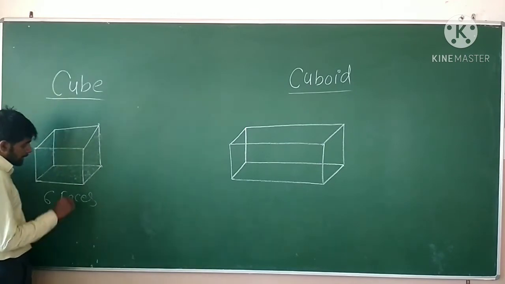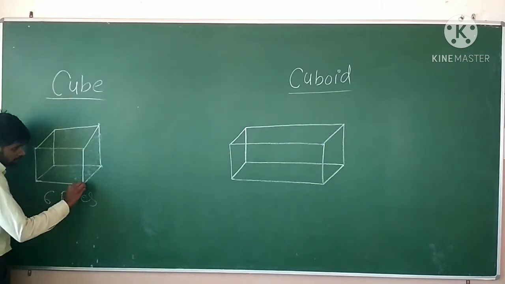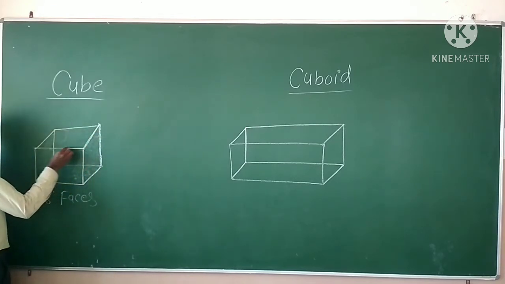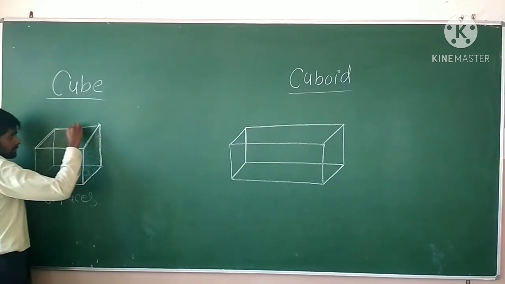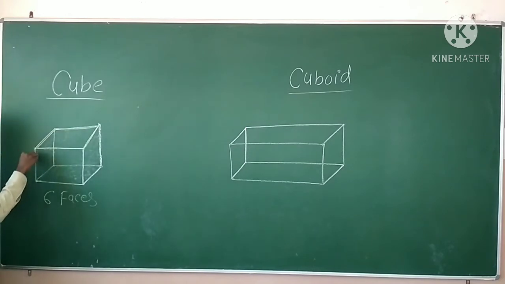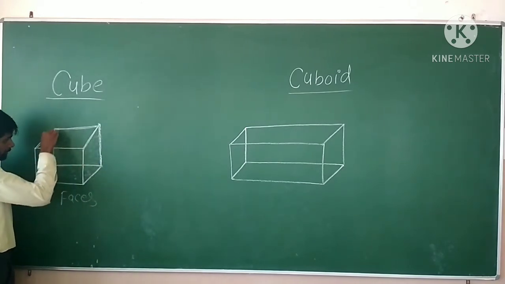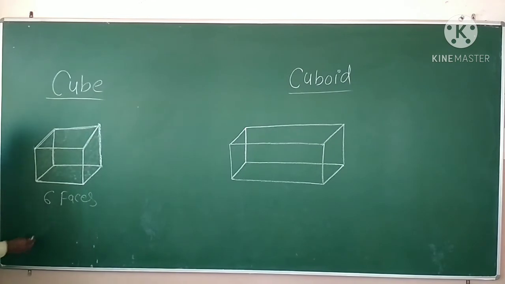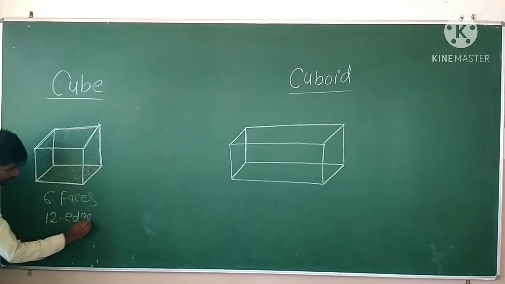Then how many edges are there? Let's count. 1, 2, 3, 4, 5, 6, 7, 8, 9, 10, 11, and the 12. Okay, so there are 12 edges.